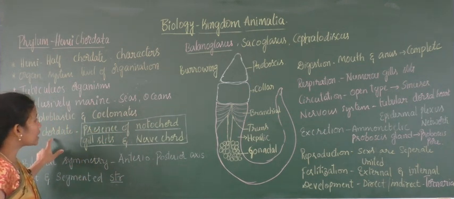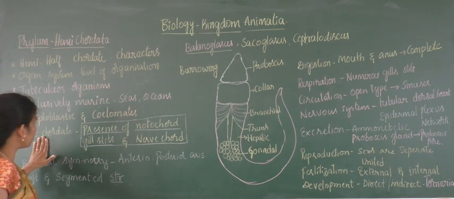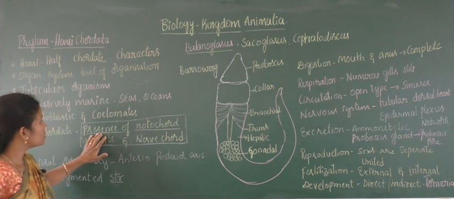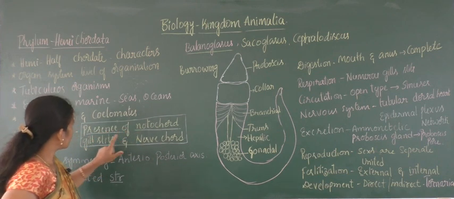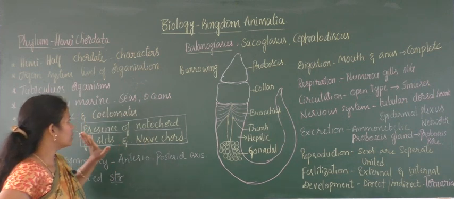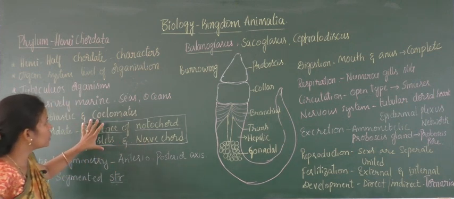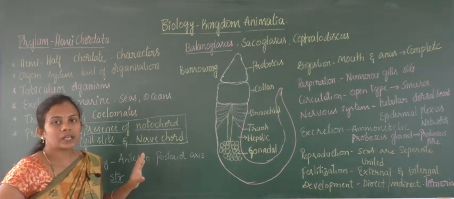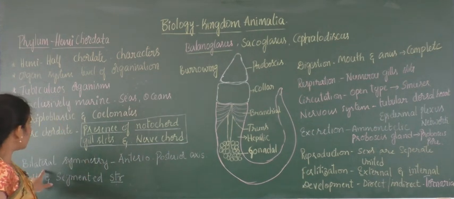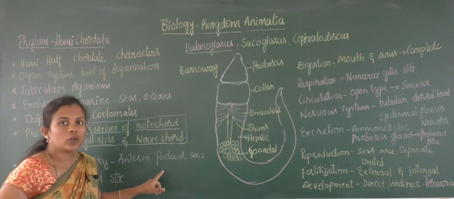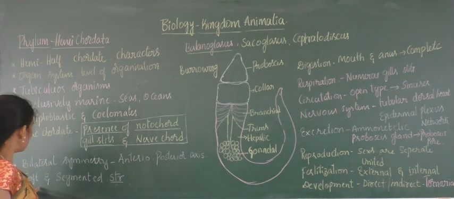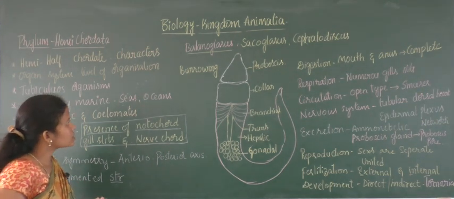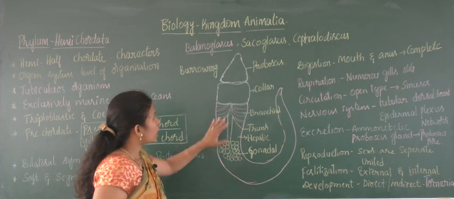Then come to the prechordate characters. So, this is more important. Prechordate properties present in hemichordates are as follows: presence of notochord, gill slits and nerve cord. These three properties are special to hemichordate organisms, and they are considered prechordate characters. Then they exhibit bilateral symmetry along the anterior-posterior axis. Then the body of the organism is very soft and segmented. Here the segmented structure is proboscis, collar and trunk.